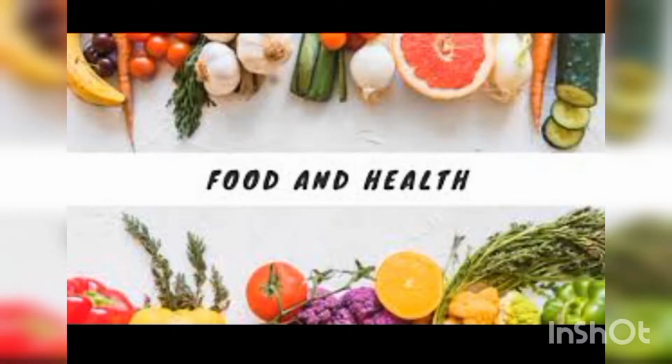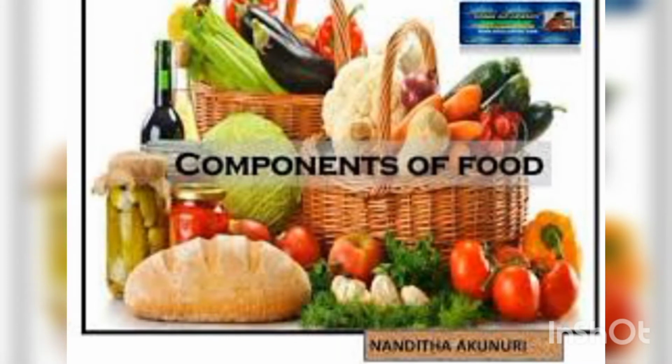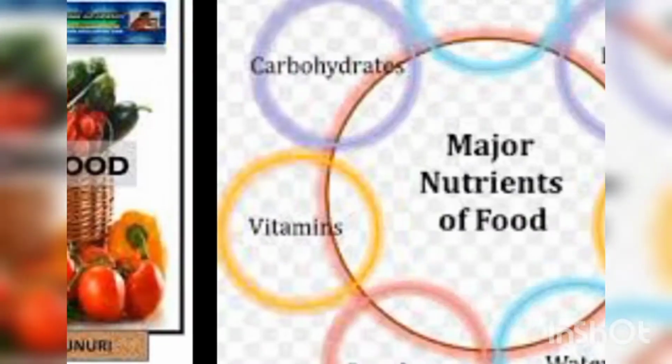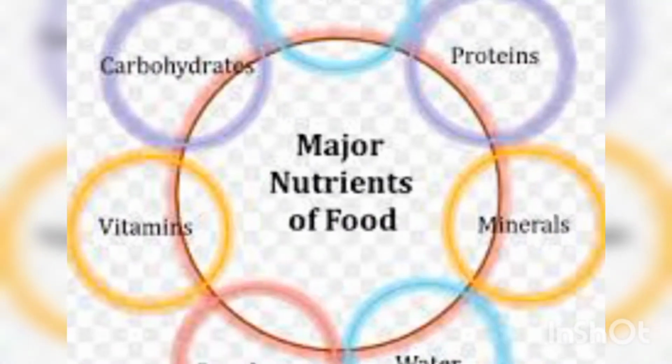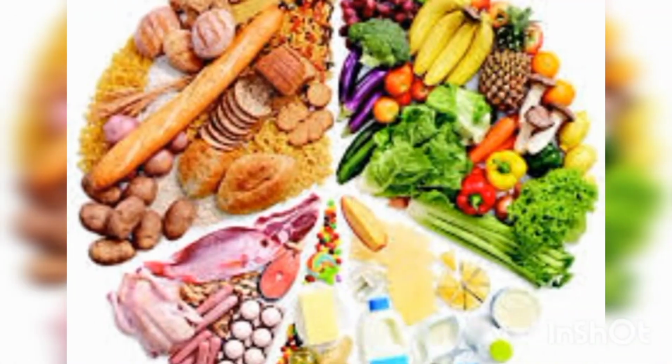Food and health. We eat a variety of food to be healthy. Food contains nutrients that are required by the body in adequate amounts to grow and stay healthy. Let's see which are the main nutrients or components of food. Carbohydrates, fats, proteins, minerals, water, roughage and vitamins are the major nutrients of food. Let's see the components of food in detail.